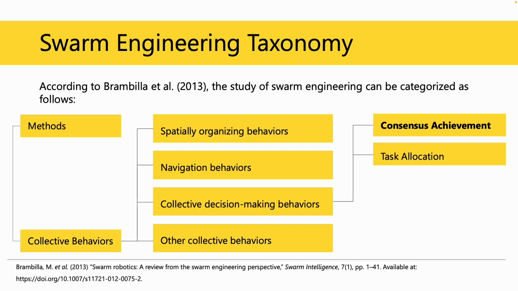Brambilla et al. classified existing studies on swarm engineering into two major taxonomies, namely methods and collective behaviors. Collective behaviors was further classified into partially organizing behaviors, navigation behaviors, collective decision-making behaviors, and other collective behaviors. Collective decision-making behaviors was again classified into consensus achievement and task allocation. This research focuses on consensus achievement.